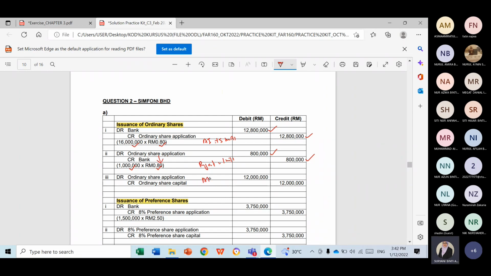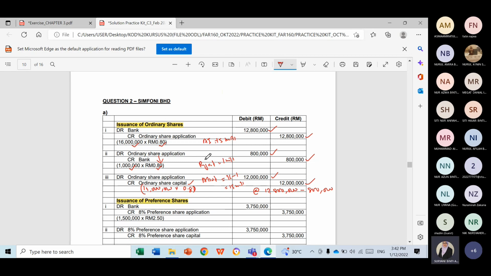So the amount that you reject should reduce your money. Okay, this is where you allot the share. So how much left? Okay, we have 16 just now minus 1. So we have 15 million left. So 15 million times with 80 cents, and you will get 12 million. Don't forget to transfer to ordinary share capital, or instead of finding this way, you can recheck. You can use this way, 12,800,000 minus 800,000. It should tie back to 12,000,000.